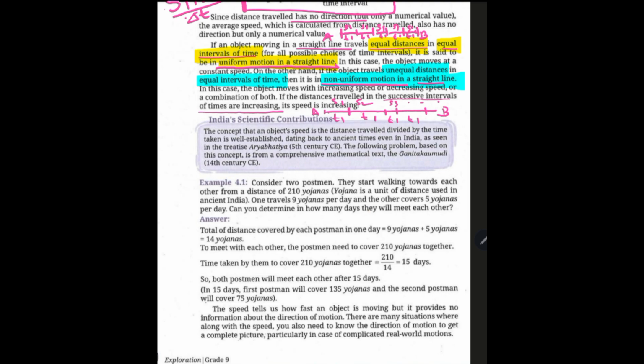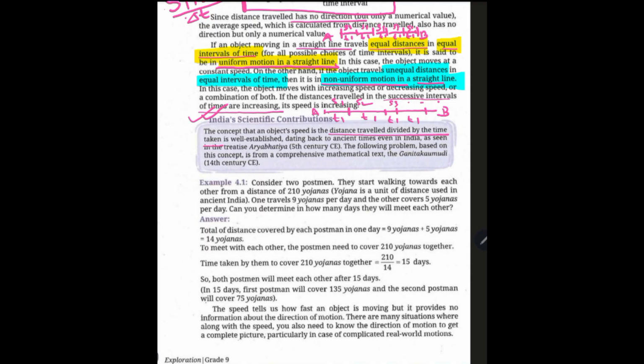Right? Now let us see some historical facts. India's scientific contribution. Our country is famous for art and culture as well as technology and science. The concept of an object's speed is the distance traveled divided by the time taken. We have seen that.